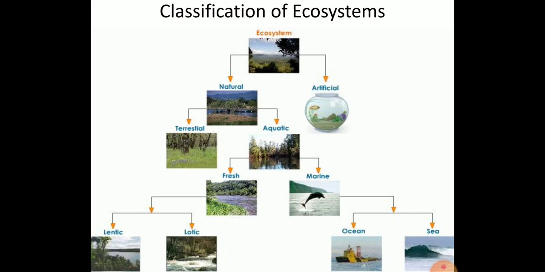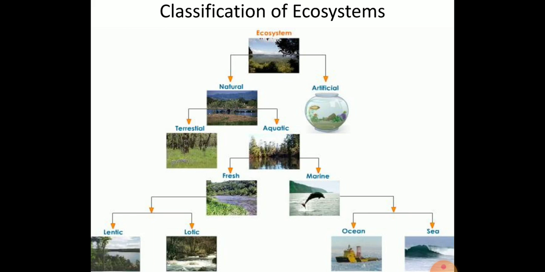What about the terrestrial ecosystem? Here the soil is the main key factor. In this type of ecosystem, soil is the basic source. Again this terrestrial ecosystem is divided into the forest ecosystem, grassland ecosystem, and desert ecosystem.